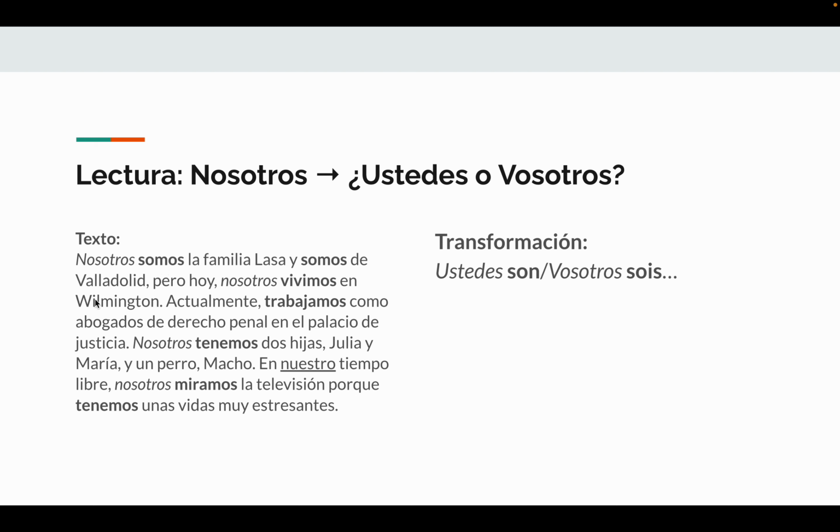But we have some different information in here. So you are going to be doing transformations again, but one of these transformations is going to be grammatically correct to transform it into vosotros, and the other one is going to be grammatically correct to transform it to ustedes. So what's the difference? Well, remember what ustedes and vosotros means.